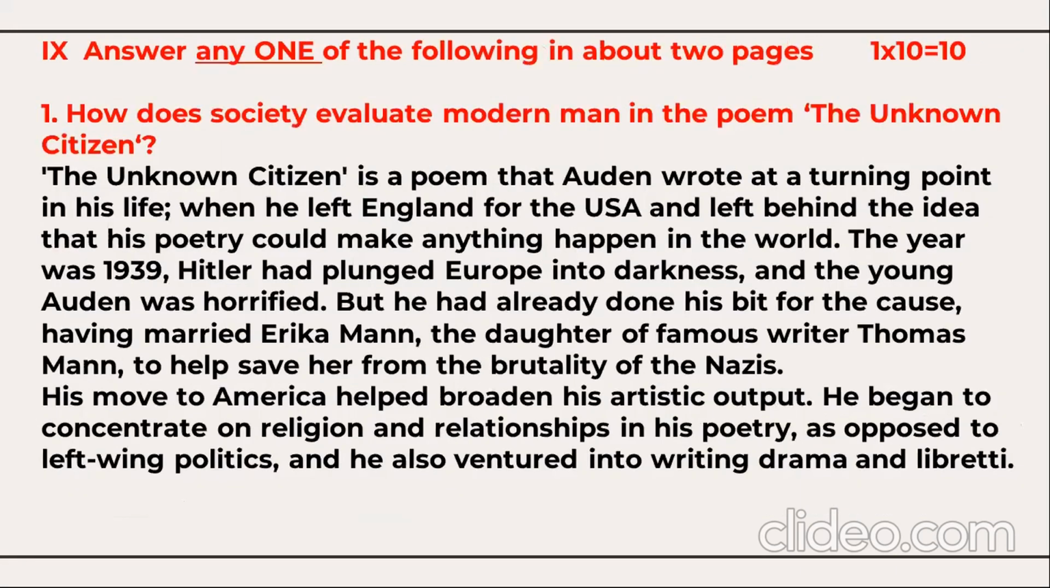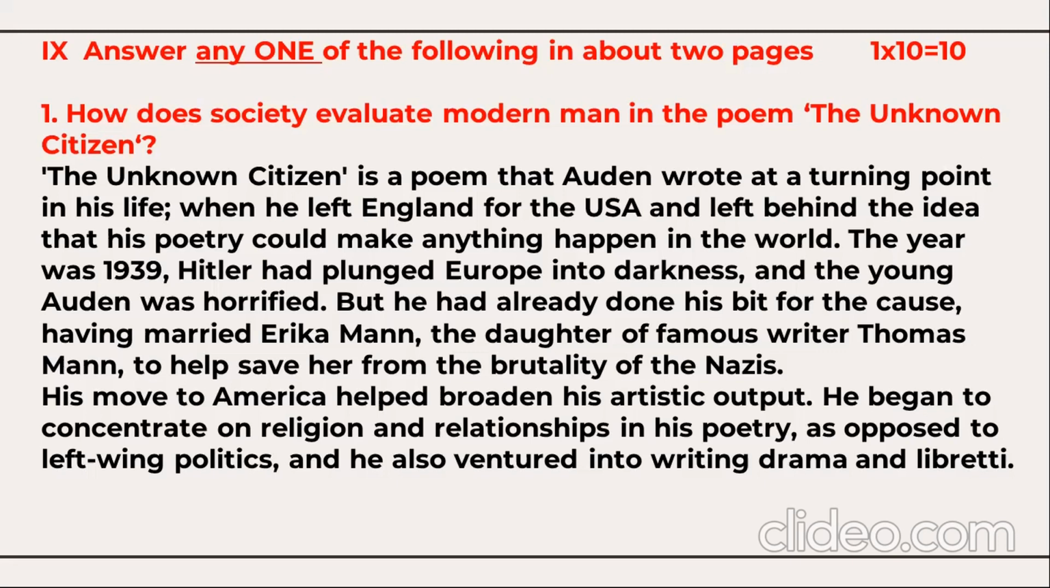Now, the last section of your question paper: out of three questions, you need to attempt one question that's for 10 marks. How does a society evaluate modern man in the poem The Unknown Citizen? The Unknown Citizen is a poem that Auden wrote at a turning point in his life when he left England for the USA and left behind the idea that his poetry could make anything happen in the world. The year was 1939.